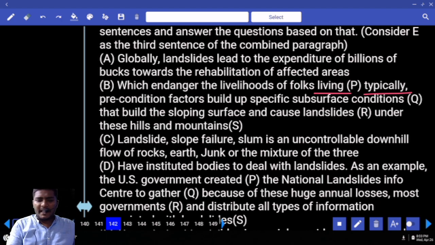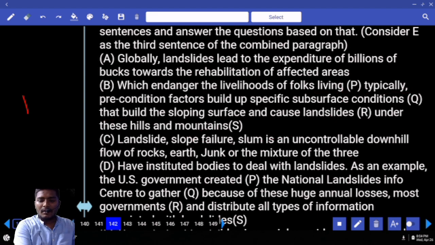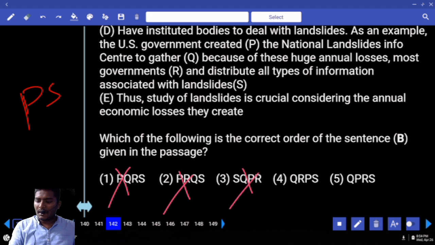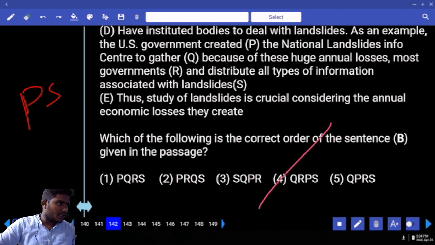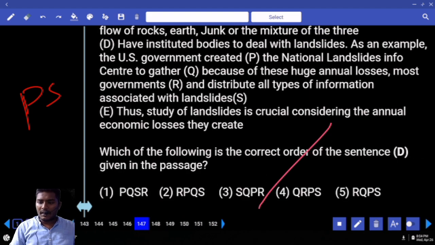Next one. Leaving that builder. Leaving under these hills. Tell me your answer. Which is a correct combination? Leaving under these hills. So the pair must be used with the P and S. So how many options we have with PS in B? How many PS options we have? PQ, PR, PR, PS. So what must be your answer here? 4. That is one rearrangement. Next one, we have one more rearrangement in the last, I think, D.